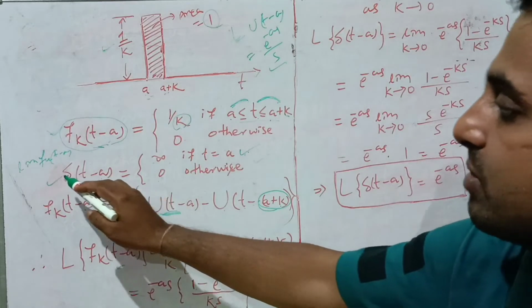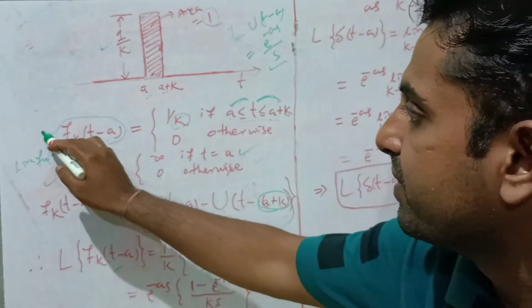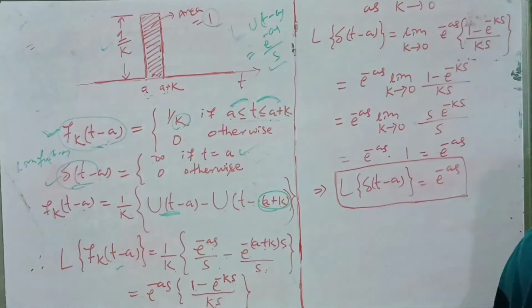But we have to find the Laplace transform of δ(t − a), and we know that it is the limiting value of f_k(t − a) as k tends to 0.